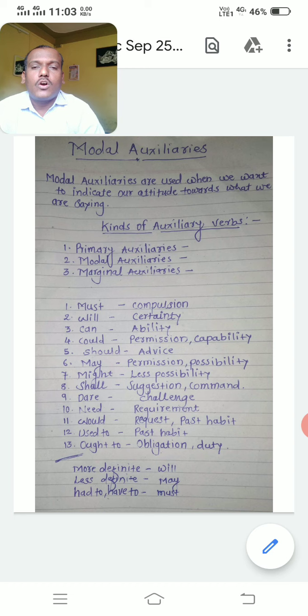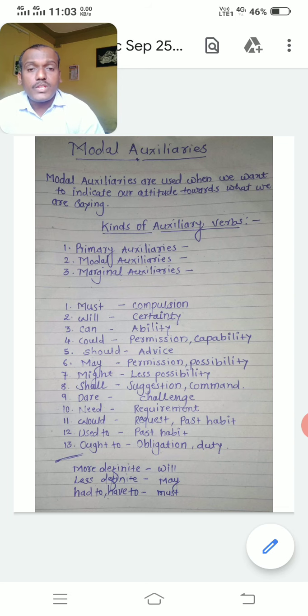Ought to, not out to. Ought to is a part of obligation or duty. You ought to respect, you ought to, that is compulsion. Must and ought to have the same meaning. Would and used to have the same meaning. I told you past habit is related to would and used to. So if compulsion and obligation is there, then we have to use ought to.